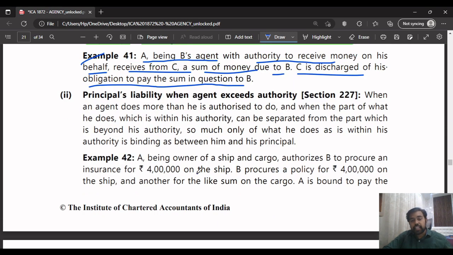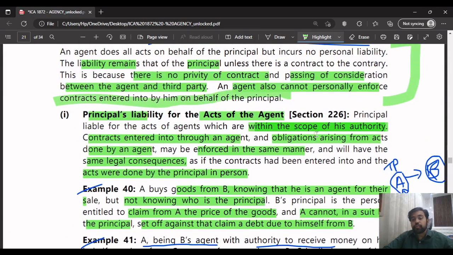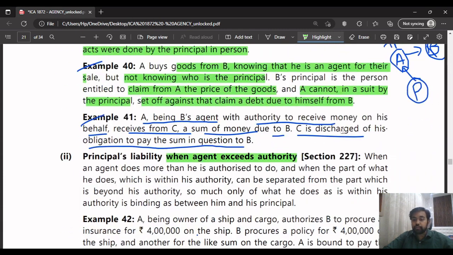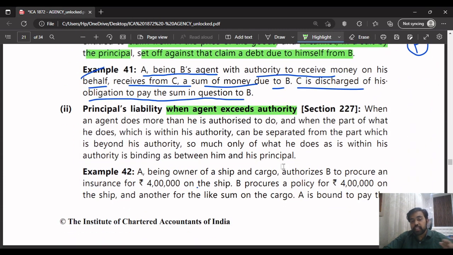Understood? Next, what they're saying is the principal's liability when the agent exceeds authority. First, we have studied if he was within the scope of his authority. If he has exceeded his authority, in such case, what happens? If we can separate that part which is within his authority and that part which is outside his authority, then the principal will be bound only for such acts which are within his authority.